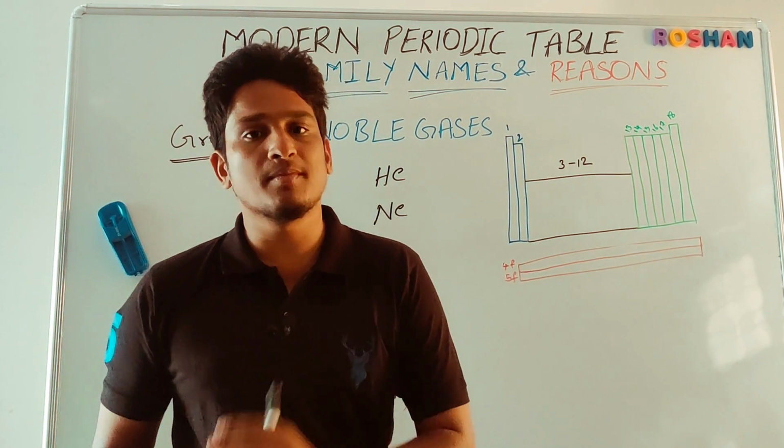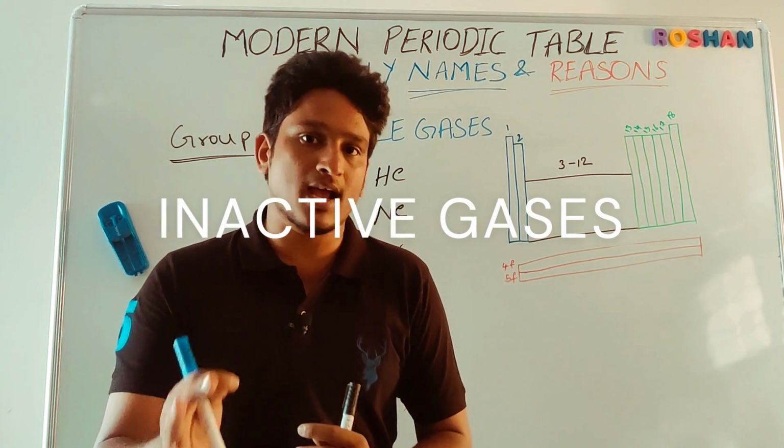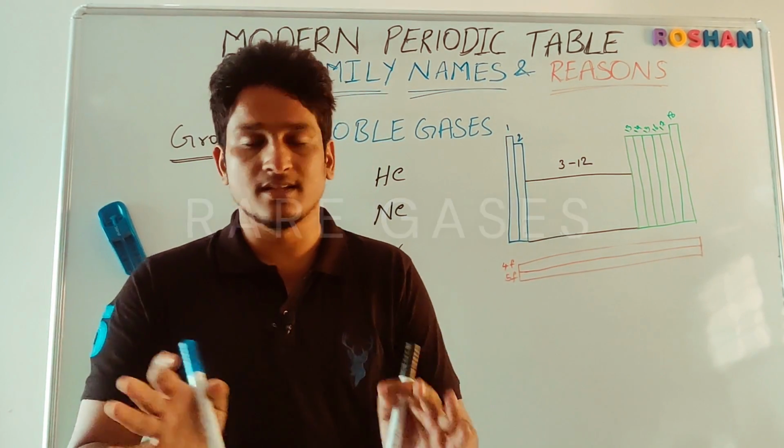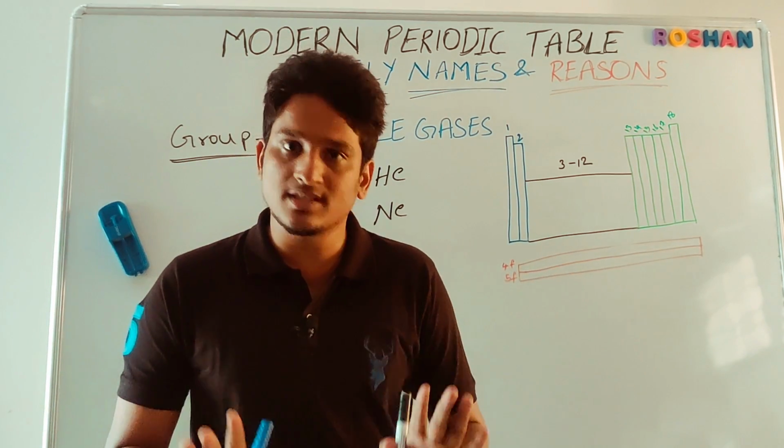And one more thing, these elements are also called as inactive gases because of chemical inactivity. These are also called as rare gases because of less abundance. So these are all the family names of these 18th group elements.